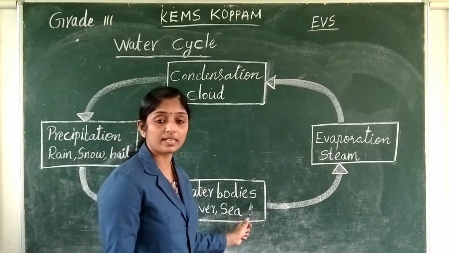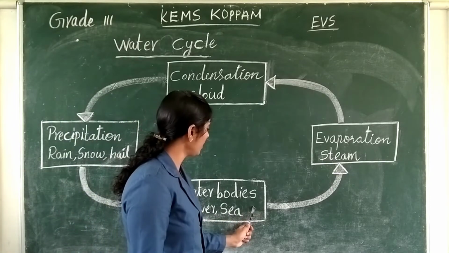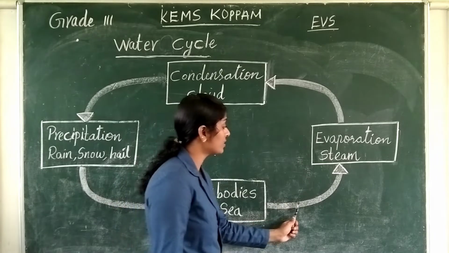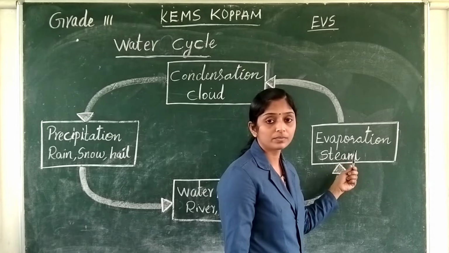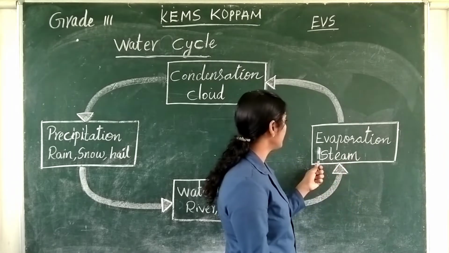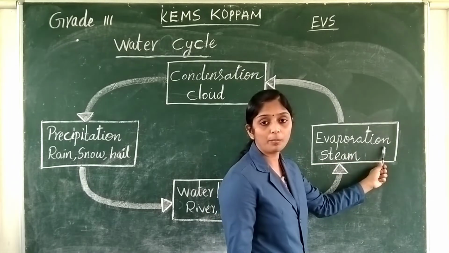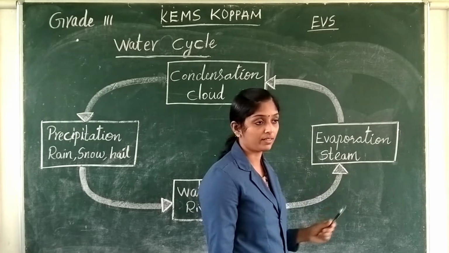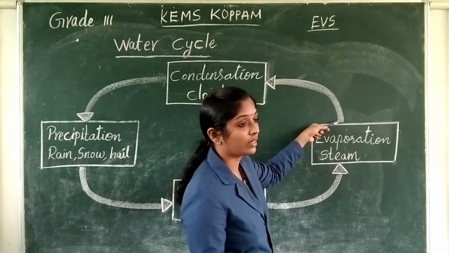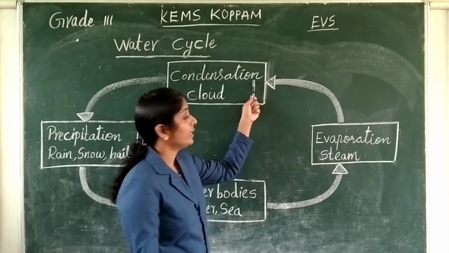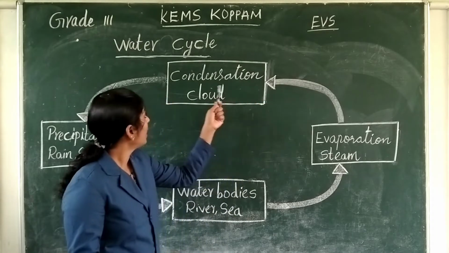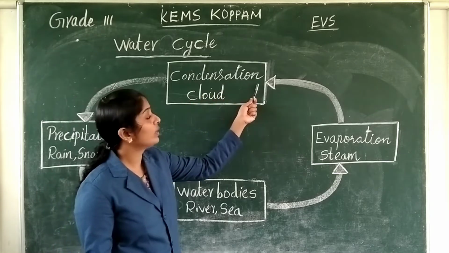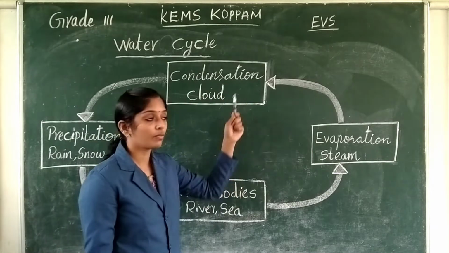When the water gets heated, the water in water bodies changes its form into water vapor or steam. And that process is called evaporation. And when the water vapor rises up, it changes into tiny water droplets, and that process is called condensation.